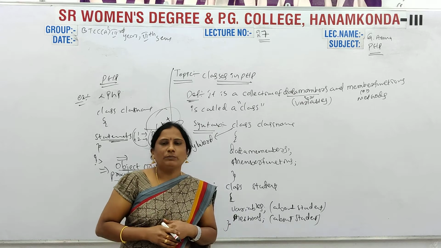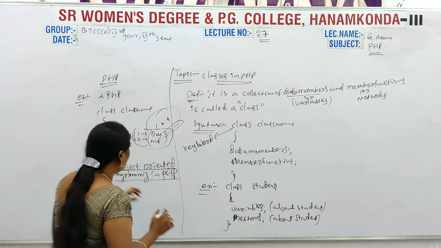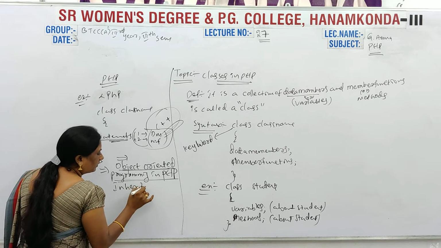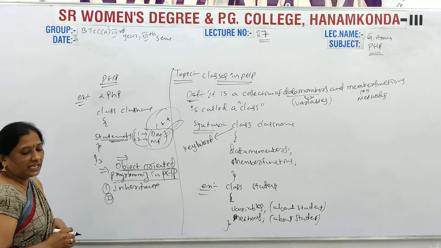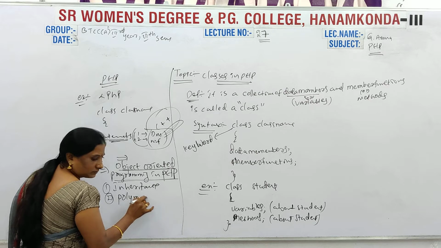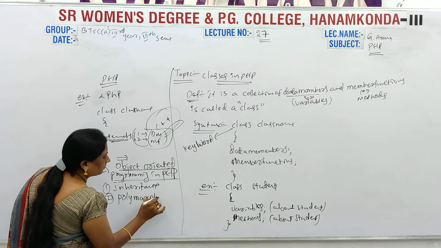So how can object oriented programming be developed here? Three major principles are there. First one is inheritance. Second one is polymorphism.